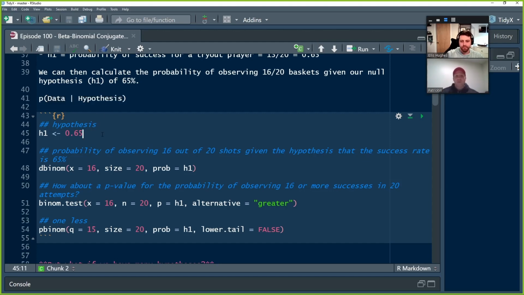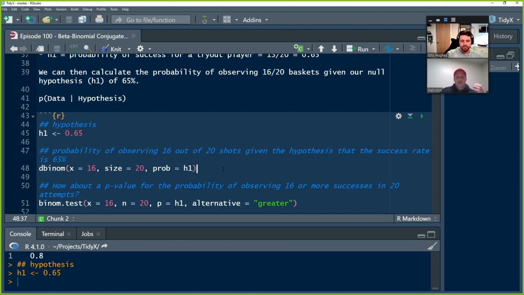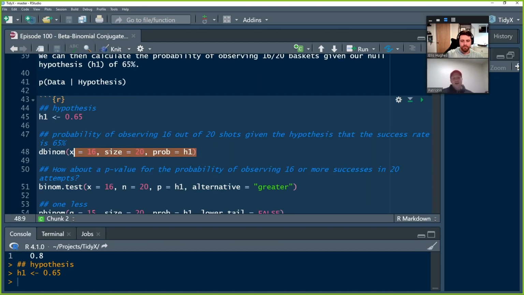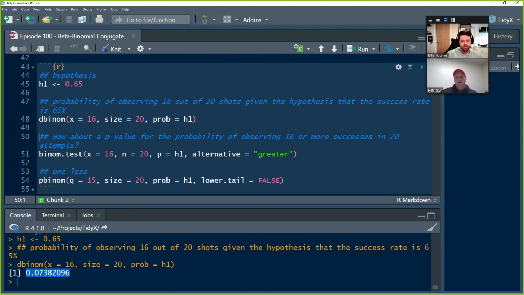So we set that hypothesis up here on line 45. Let's first start by calculating the probability of observing 16 successes out of 20 attempts, given we have this hypothesis of an athlete being a 65% shooter. We run that and we get a probability returned to us. We can take it one step further in frequentist fashion and calculate a p-value.